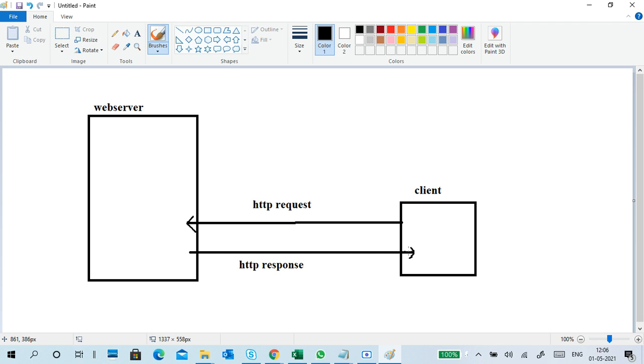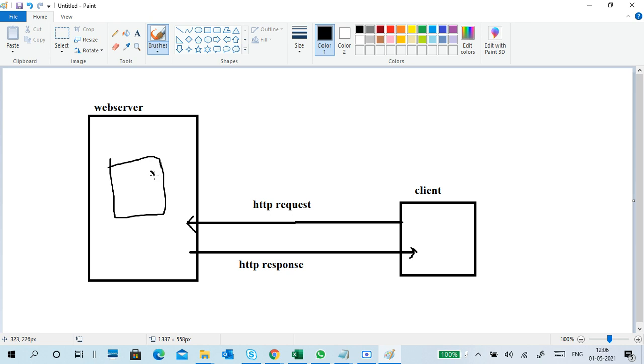So these are two terminologies, right? Request and response. When I send a request, the web server receives the request.